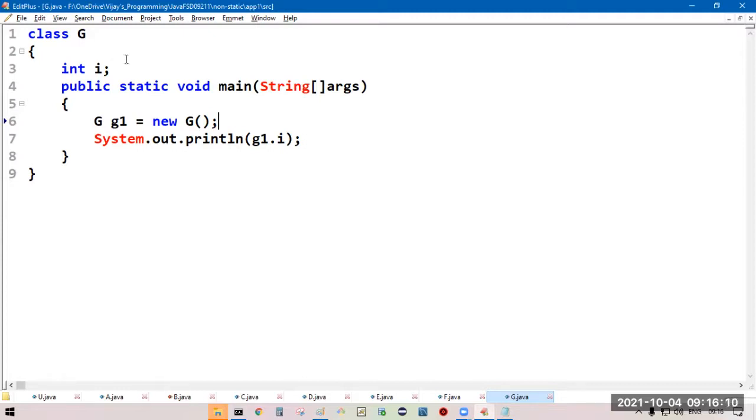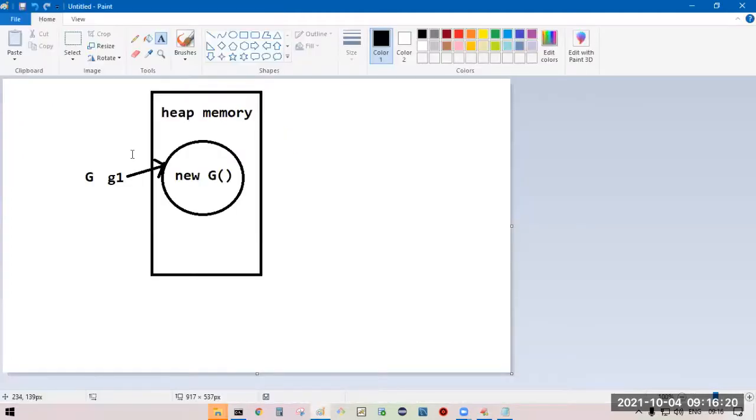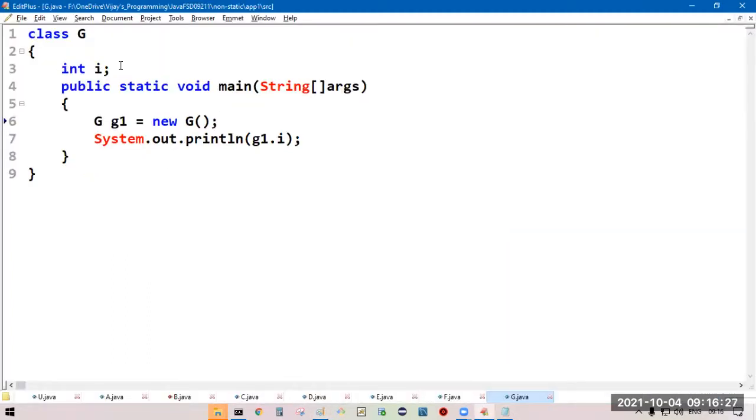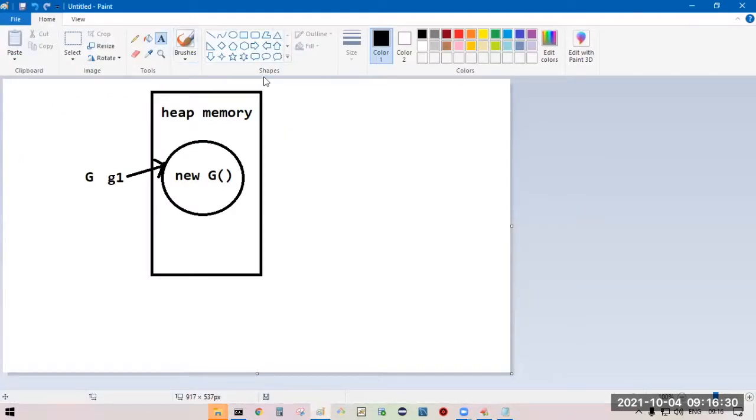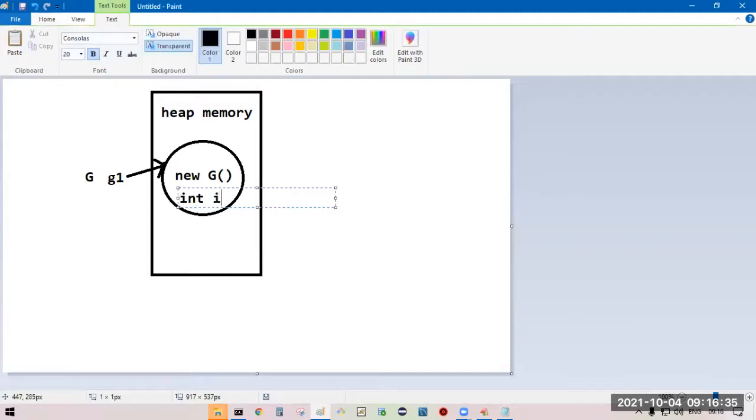We know what the default values are. So according to those default values, all the non-static members will be loaded. Now we have only one non-static member, that is int I. It is going to load with the default value, what? 0. That is the default value.